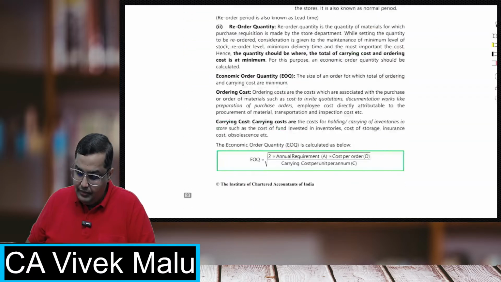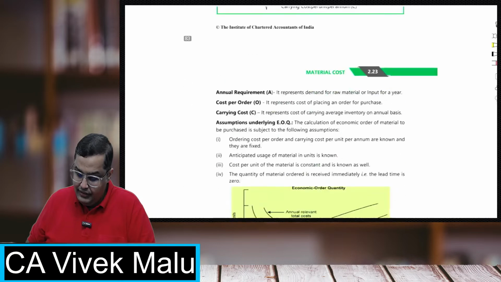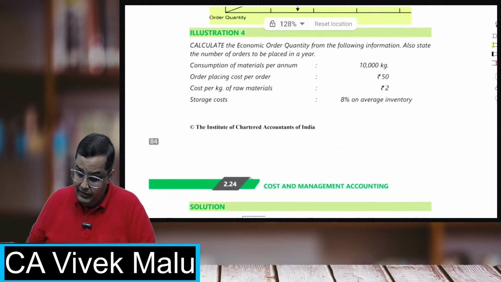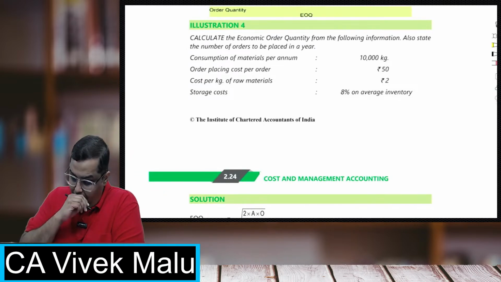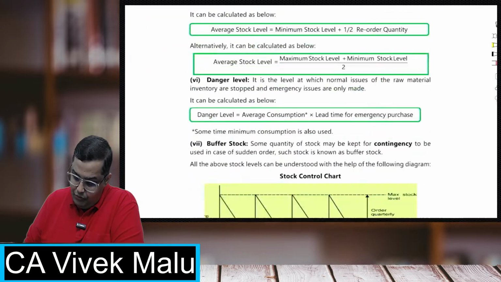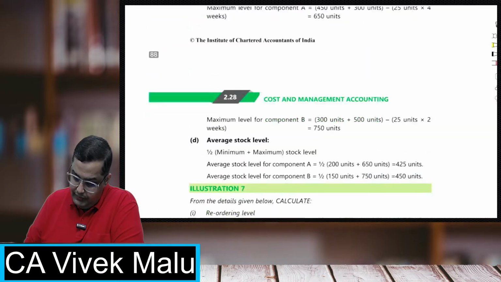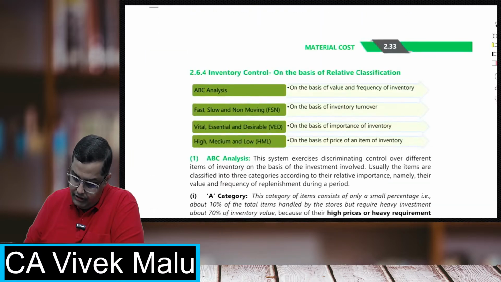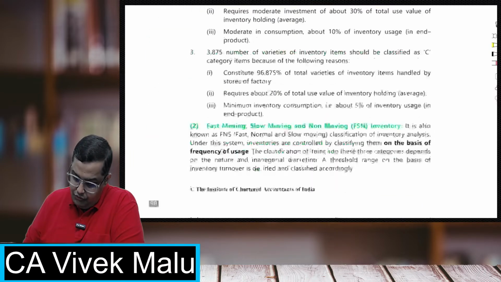Students, come to this concept, economic order quantity. Now I'll be taking up a question. Not this one, not this one. I want to take some good question.